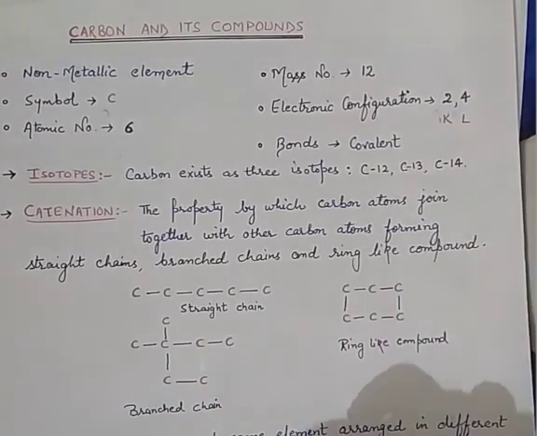So catenation is the unique or special property of carbon in which carbon atoms join together with other carbon atoms. By joining they are forming either a straight chain, branch chain, or ring-like compound. So this is one of the special or unique properties of carbon.